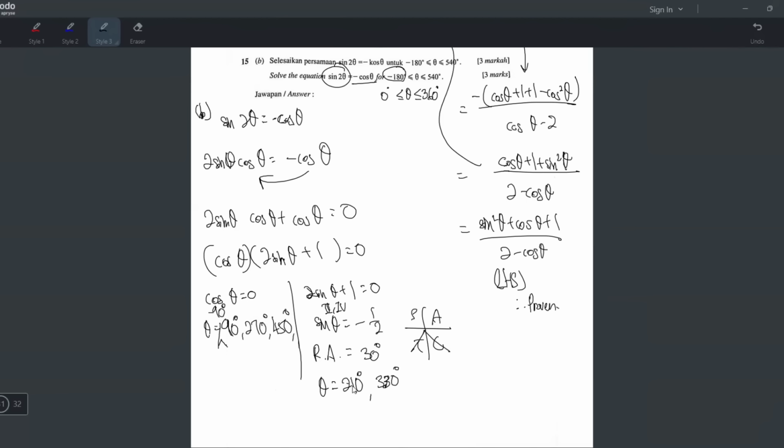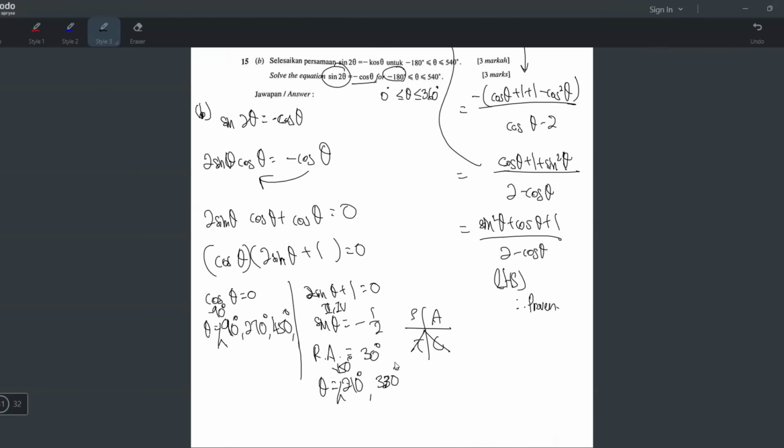Okay, what about here? 210 minus 360 and plus 360. Okay, 210 minus 360, I got negative 150, and negative 150 is within this range. Yeah, it's within this range. So negative 150 is included. Okay, what if I take 210 plus 360? 570, and no, we can't take 570 because it's higher than 540 already. So it's outside of the range. So you cannot take that for your theta answer.